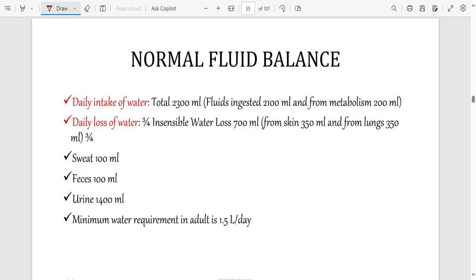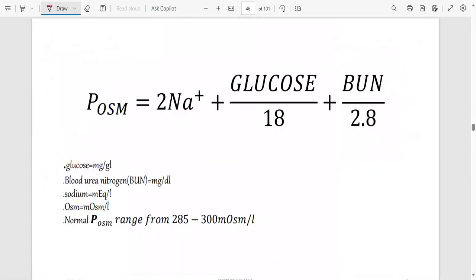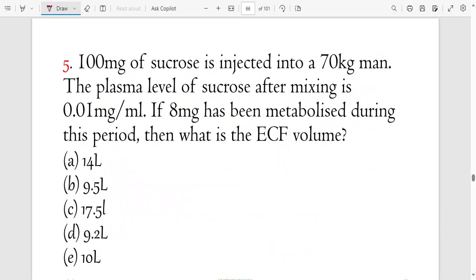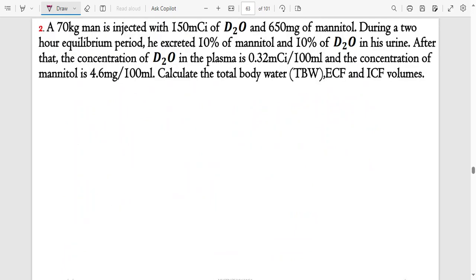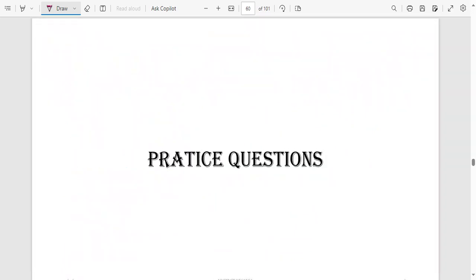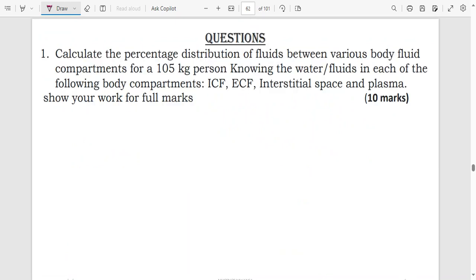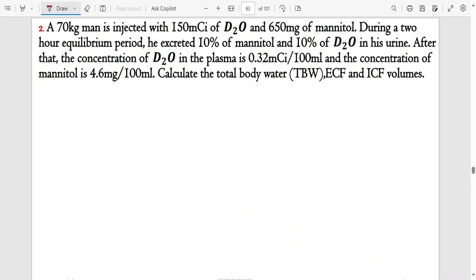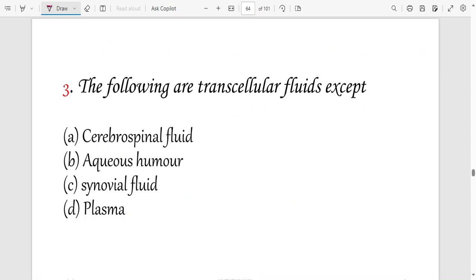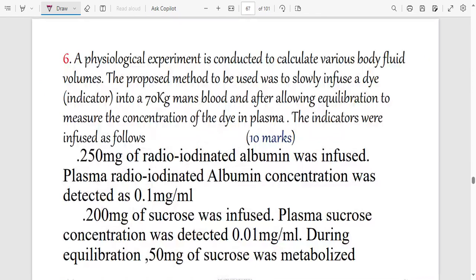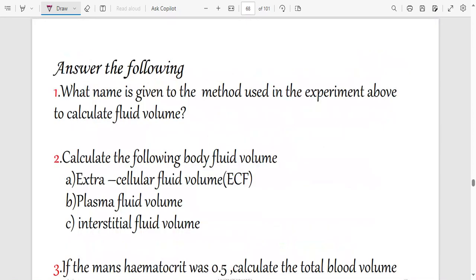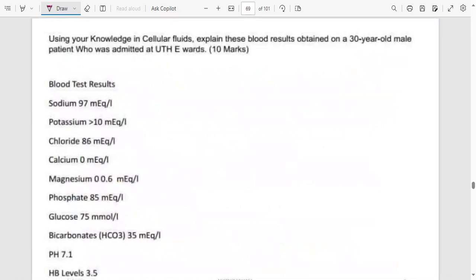We can end here, and this other part we'll do later. Now, what I want you to do is try out these questions from the exam. Volume of ICF in the body. ECF is how much of total body water. Calculate the percentage distribution of fluid. And this one came in just the other year's exam. Also this one came in the exam before last year. Also this one, you can see what they brought.